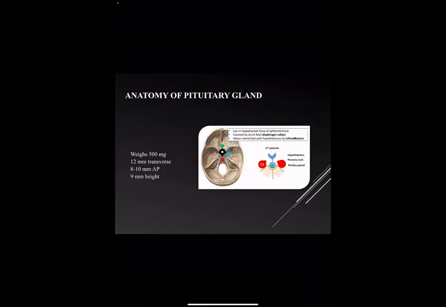Anatomy of the pituitary gland. The weight of the gland is about 500 milligrams, and it is about 12 mm in the transverse diameter, 8 to 10 mm in the AP diameter, and 9 mm in the height.